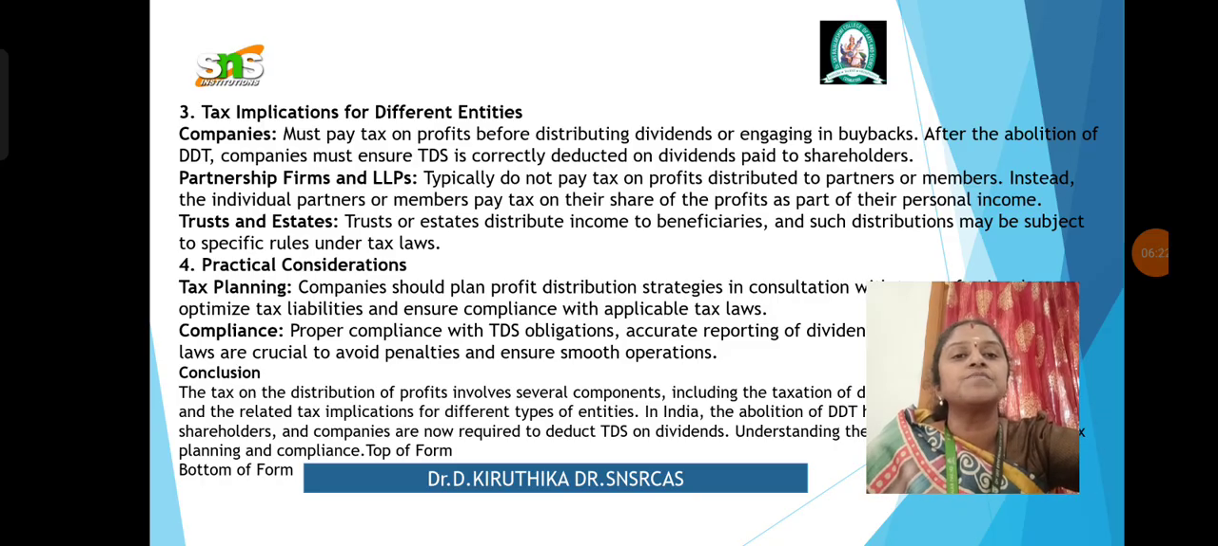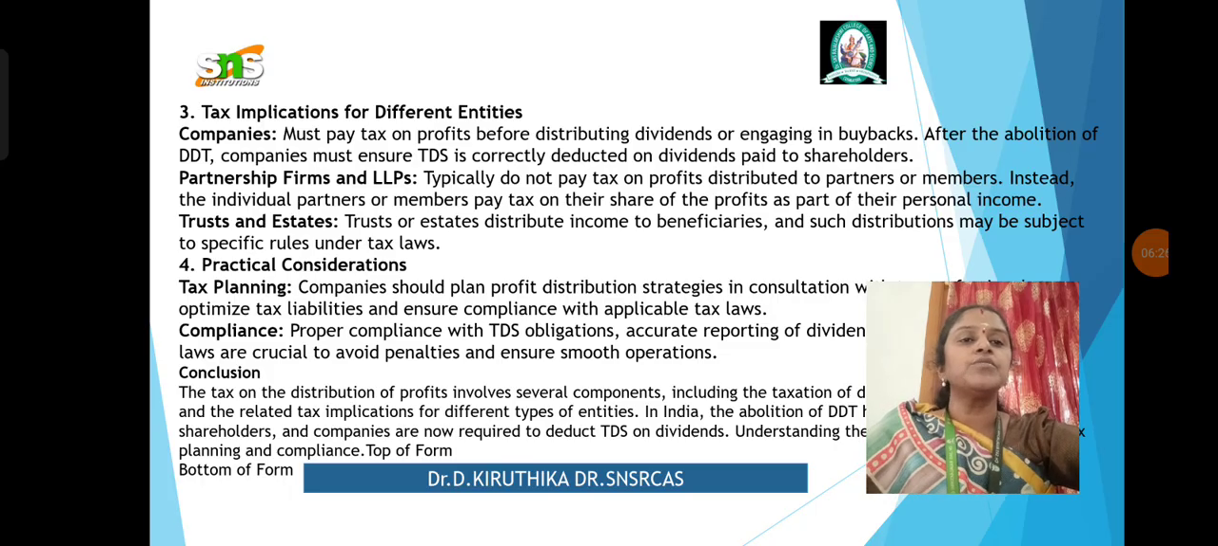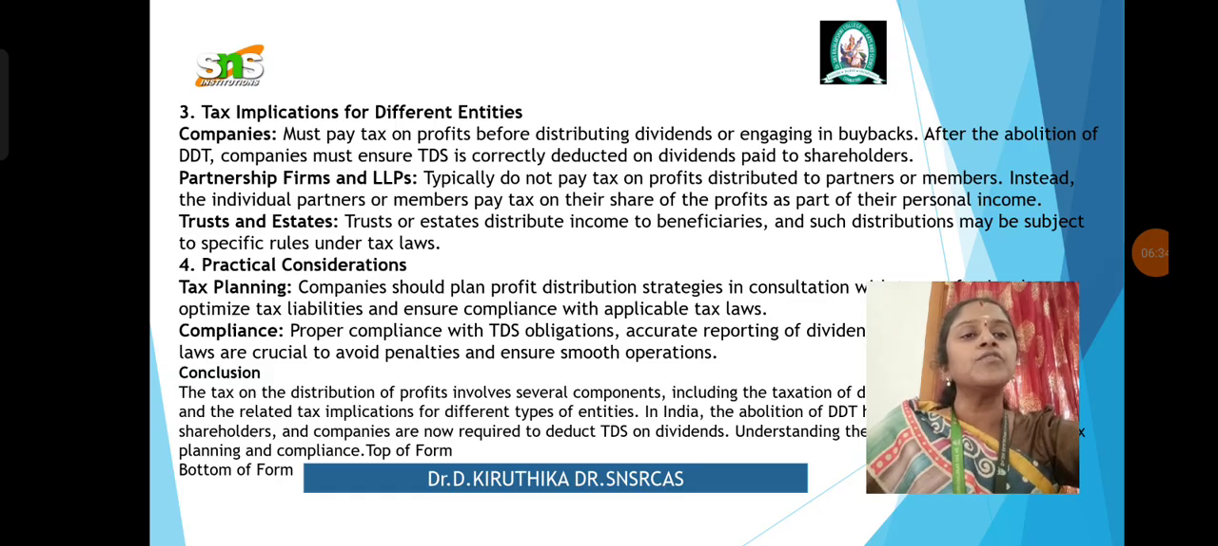Then partnership firms and LLPs, that is limited liability partnerships, typically do not pay tax on profit distributed to the partners or members. Instead, the individual partners or members pay the tax on their share of the profit as part of their personal income. Then trusts and estates distribute income to beneficiaries, and such distribution may be subject to specific rules under the tax laws.